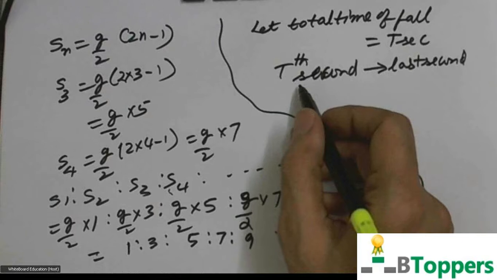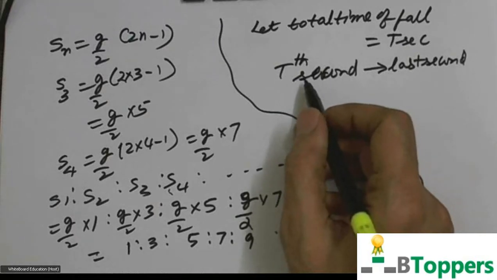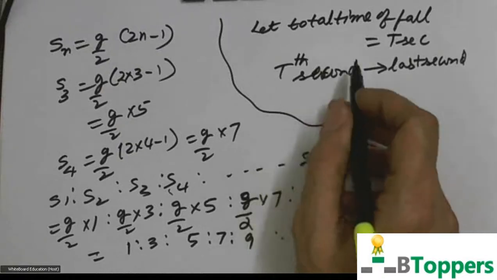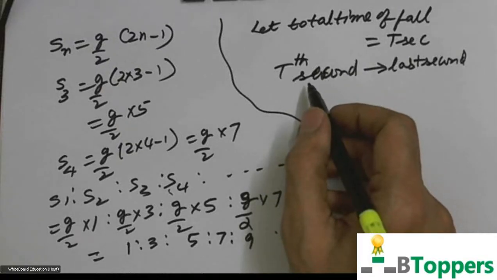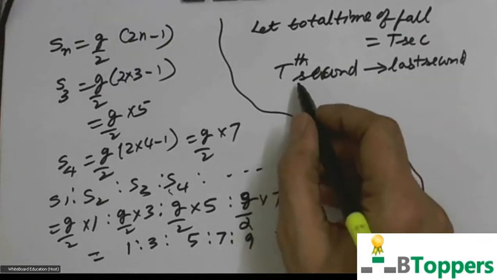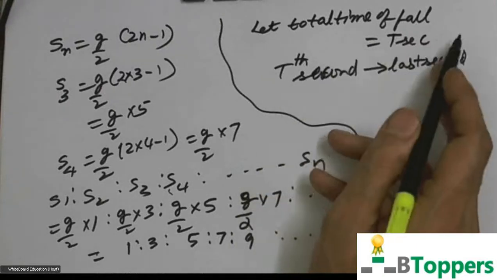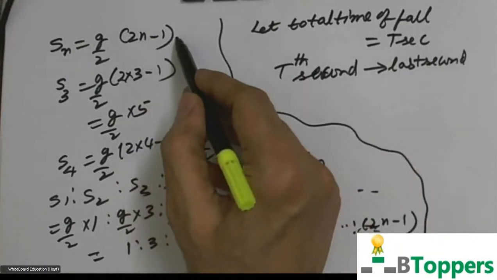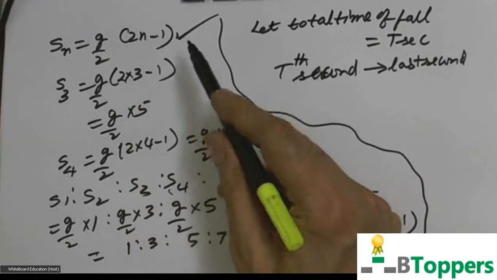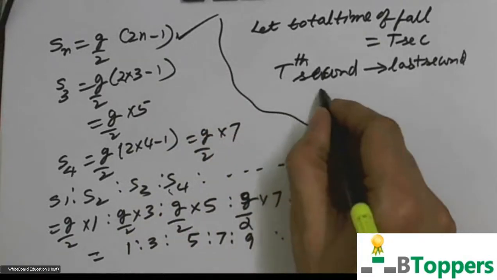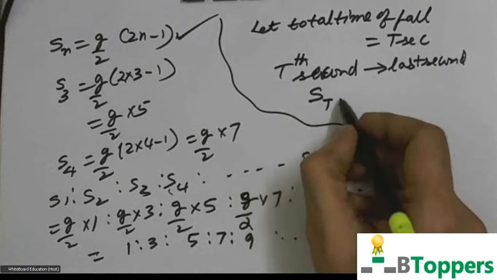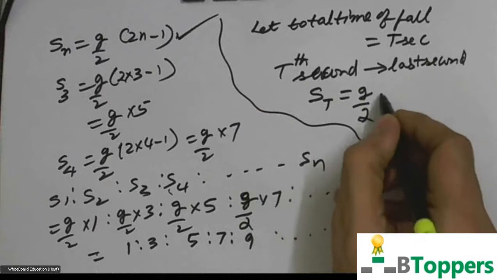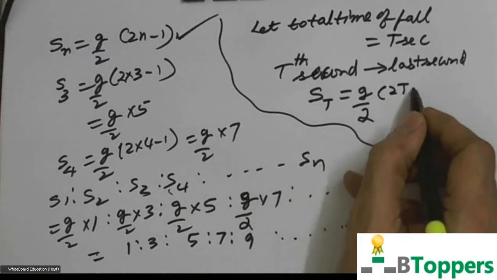And suppose if the total time of free fall is 5 seconds in another problem, then fifth second is the last second. If total time of free fall is 10 seconds, then 10th second is the last second. In the same way, if total time of free fall is capital T seconds, then Tth second is the last second. Then to find the distance covered in the last second or Tth second, you have to put n equal to capital T. So distance covered in the last second or Tth second is denoted by S subscript capital T. That will be numerically equal to g by 2 into 2T minus 1.